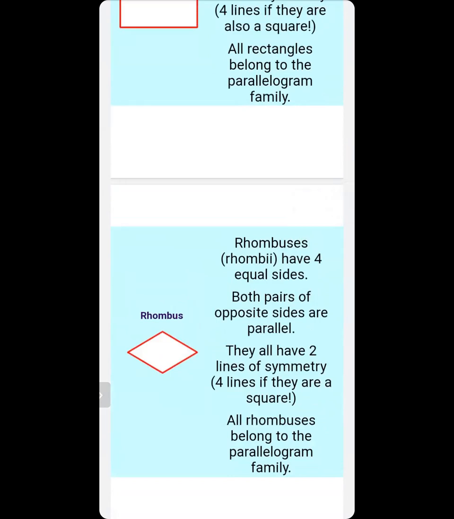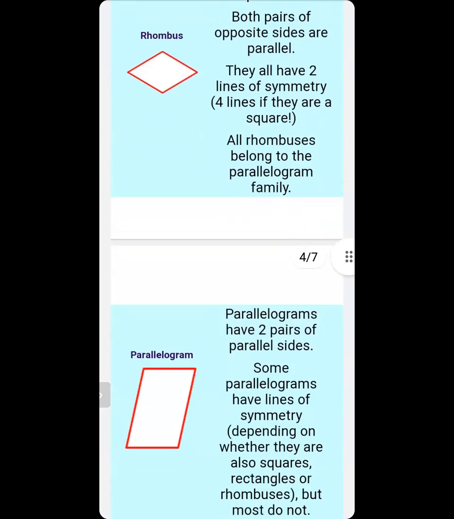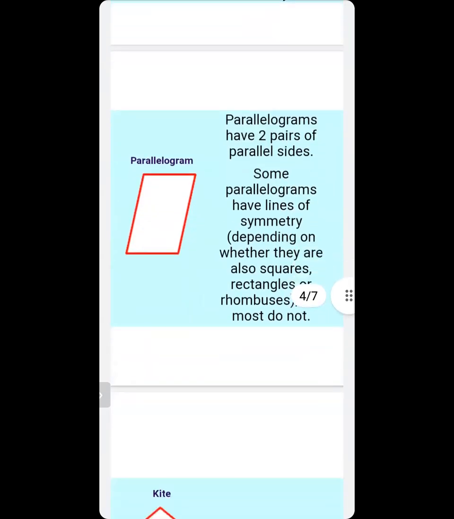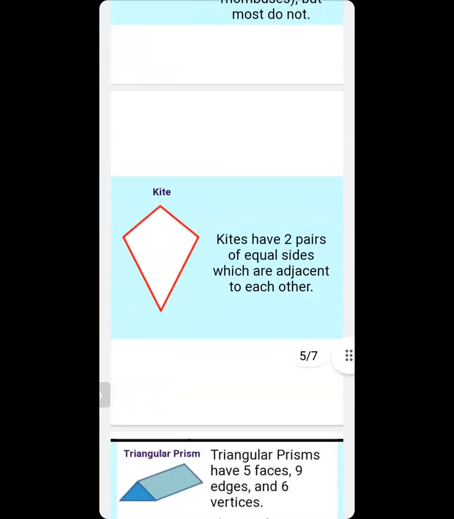Read the first 3. Rhombuses. Rhombi have 4 equal sides. Both pairs of opposite sides are parallel. They all have 2 lines of symmetry. 4 lines if they're square. I don't need that. Parallelograms have two pairs of parallel sides, and some parallelograms have lines of symmetry depending on whether they are also squares or rectangles. For our sake, parallelograms do not have lines of symmetry. Okay.